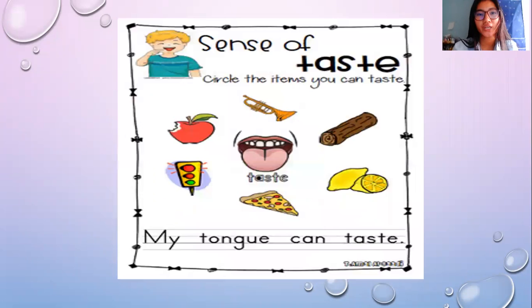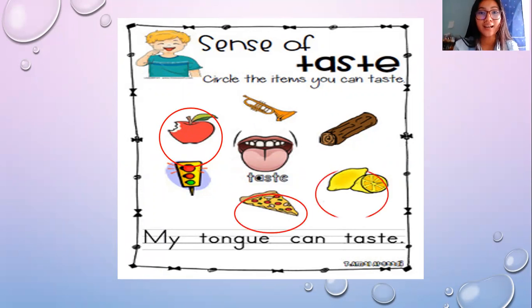So this morning we studied about the sense of taste, right? Let's review for a bit. Circle the items you can taste. Let's read the sentence first. My tongue can taste. There are three items that you can taste on this screen. What is the first one? The first one is an apple, the second is a pizza, and the third one is the lemon. So these are the foods that you can taste.